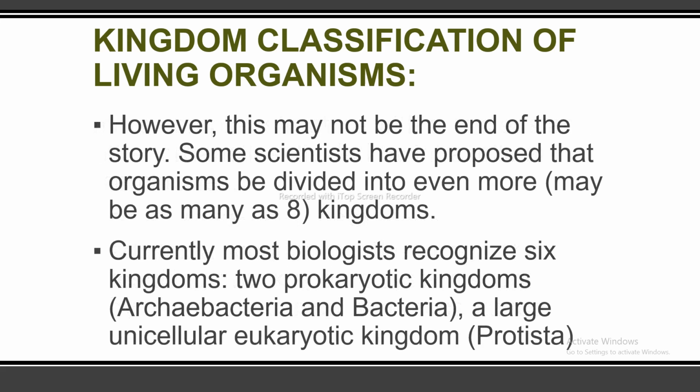However, this may not be the end of the story. Some scientists have proposed that organisms be divided into more, even maybe as many as 8 kingdoms.